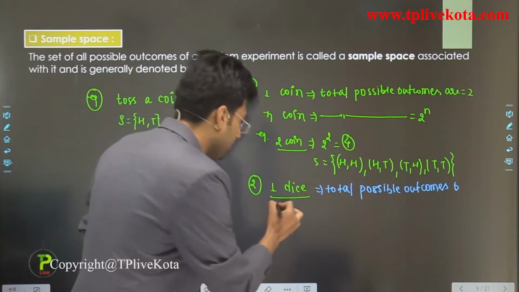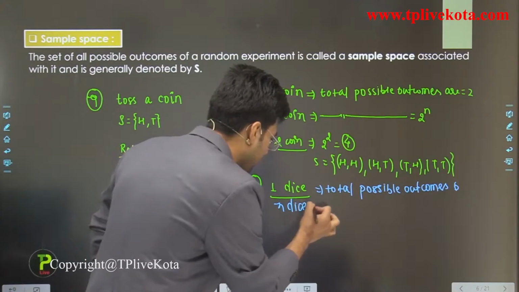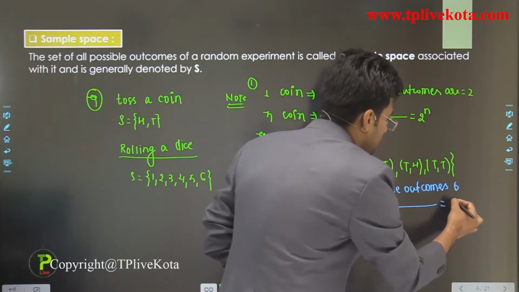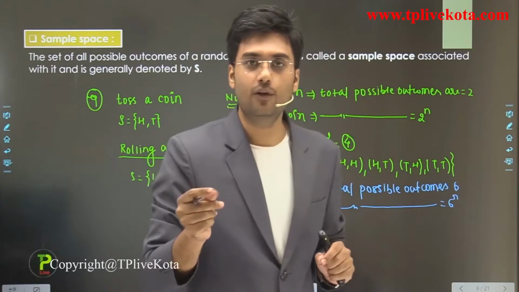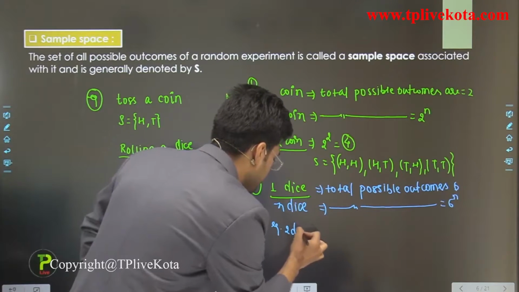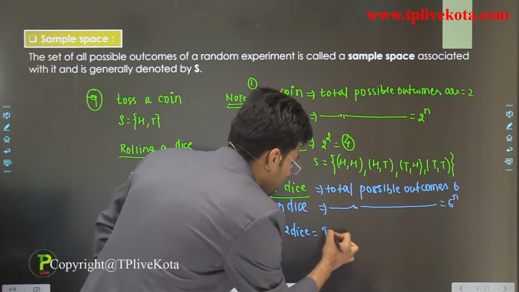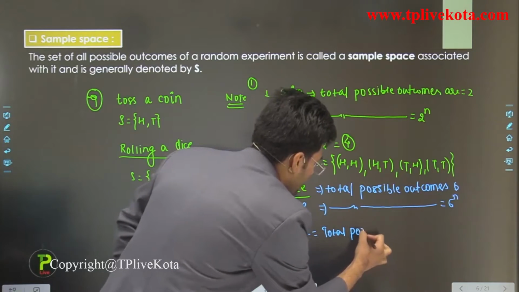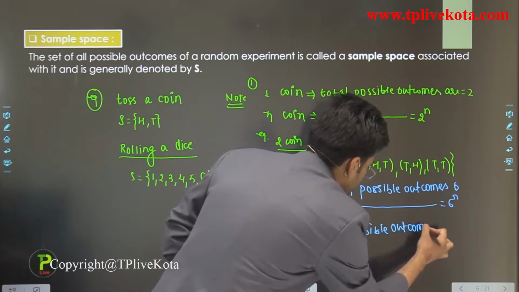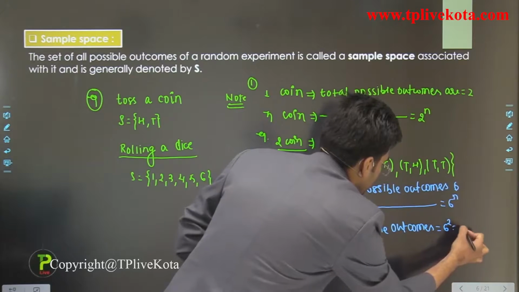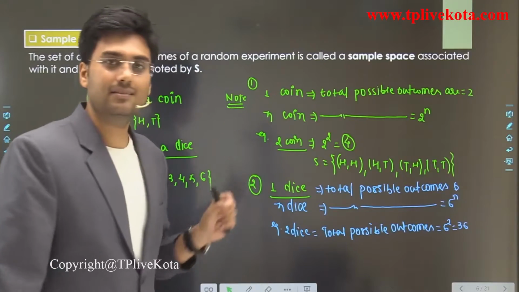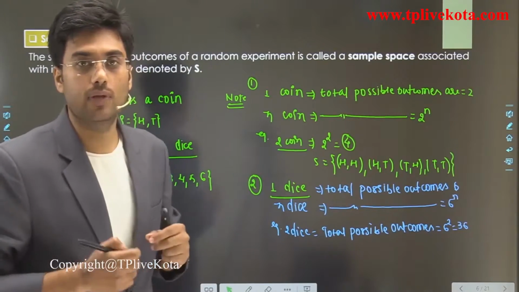Similarly, if we have n dice, then total possible outcomes are 6 power n. Clear? For example, if we have 2 dice, then total possible outcomes equal 6 power 2, that is 36. Clear? Now let's write the sample space when we have 2 dice.